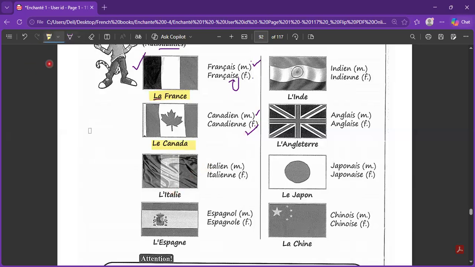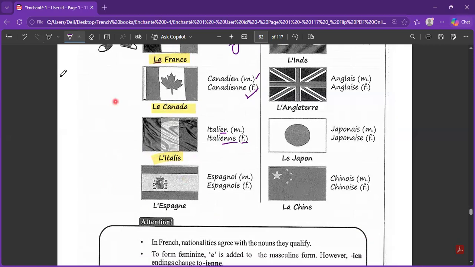Just as is the case with Italy, which is l'Italie in this case. This is italien. IEN gives you the sound of ya, and the feminine will be italienne. We already have studied Spain, that is l'Espagne, and the pronunciation for both male and female is the same, which is espagnol.